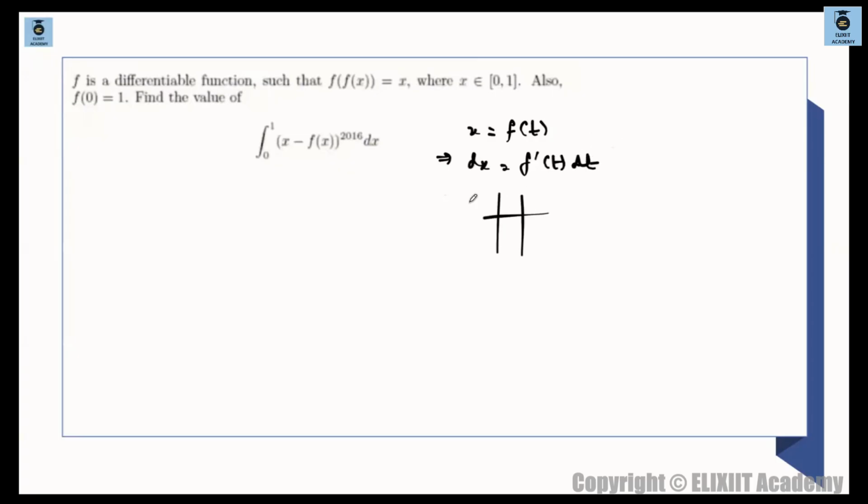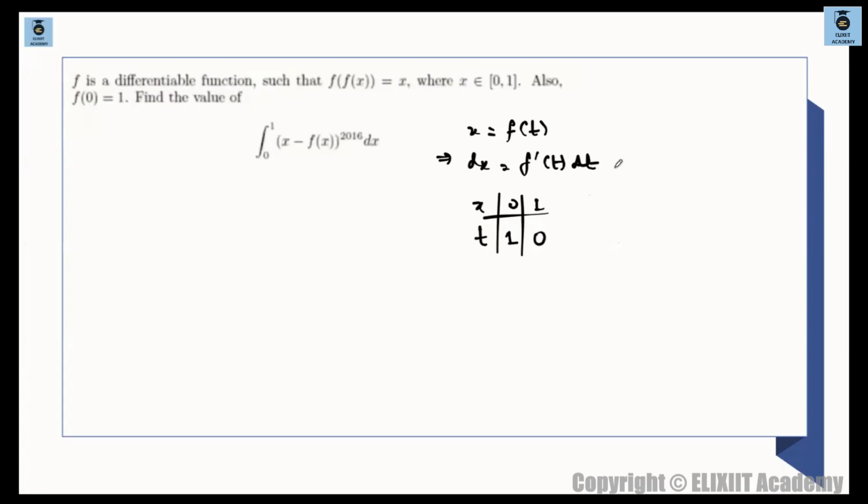Now we change the range of this, so x and t. So when x is 0, what will happen? And when x is 1, what will happen? So when x is 0, this will be f of 0, and f of 0 is 1. ठीक है, and when x is 1, this will be f of 0, मतलब t will be 0 in such case. ठीक है.